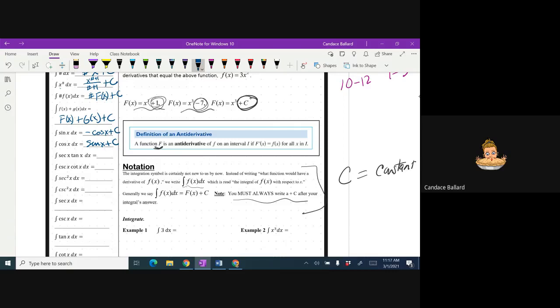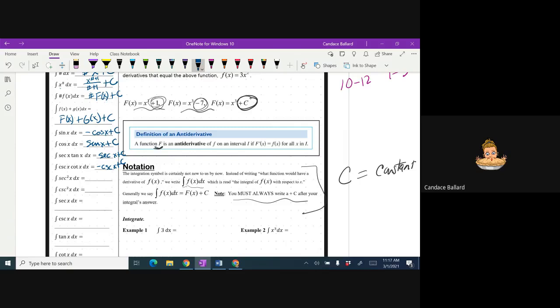The integral of secant tangent would be secant of x plus c, because remember, the derivative of secant is secant tangent. The integral of cosecant cotangent is negative cosecant of x plus c.